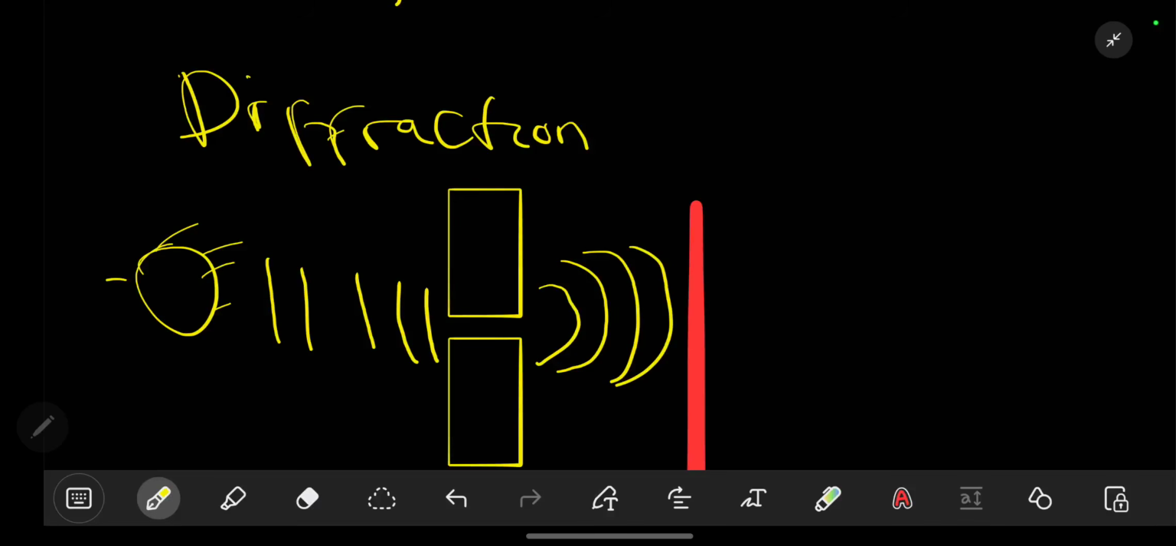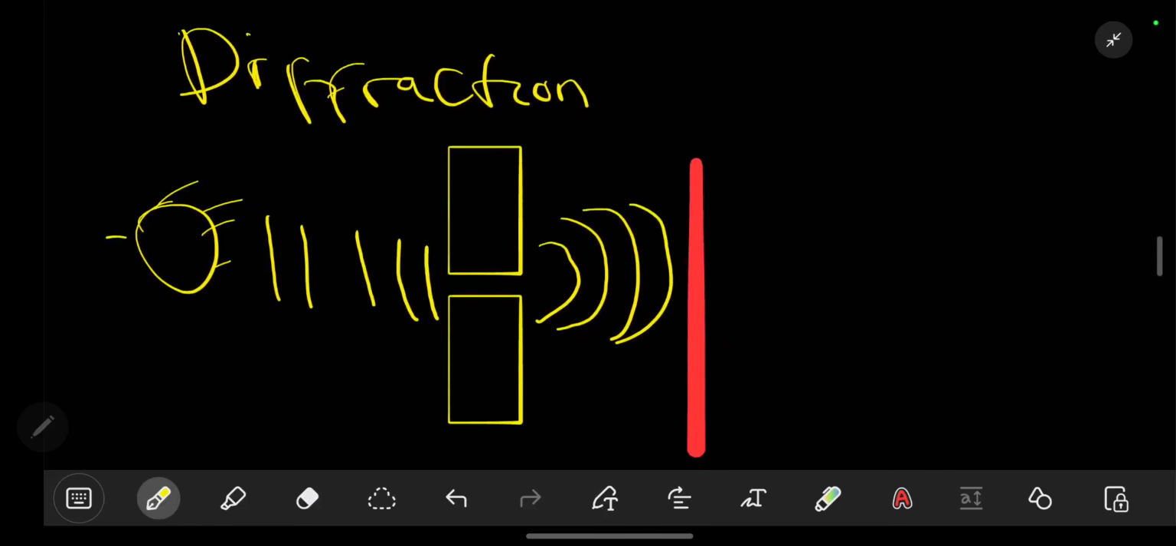This is the phenomenon which we call diffraction. Now this leads to the formation of very bright patches at one point, and at other points it might appear dark. Due to this pattern, we are able to see that. So this is light's ability to diffract.